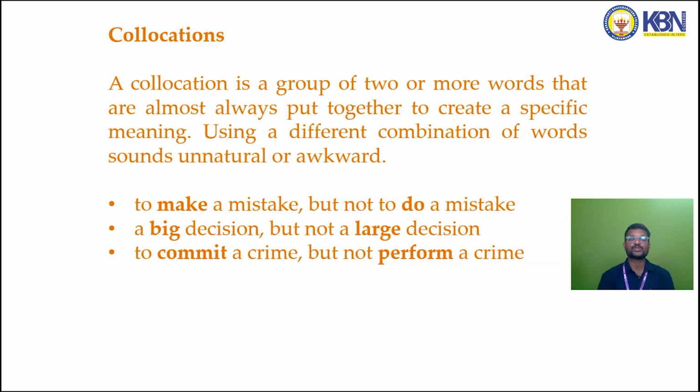So this is what a collocation is: a group of two or more words that are almost always put together to create a specific meaning. For example, let us see. Look, to make a mistake, we need to say that he made a mistake. I may make a mistake, but not do a mistake. He has done a mistake? No, he made a mistake. This is what we need to do.